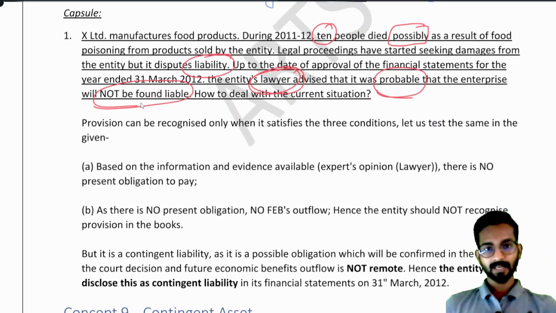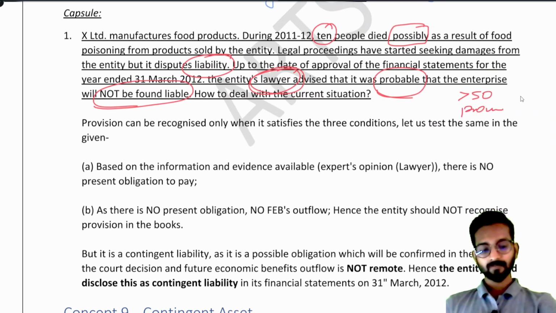Whenever the chances of losing are less than 50%, the company will create a contingent liability. I have already told you, when the chances of losing are more than 50%, you create a provision. When the chances of losing are less than 50%, we create a contingent liability. Understood? Now, how to deal with the current situation?